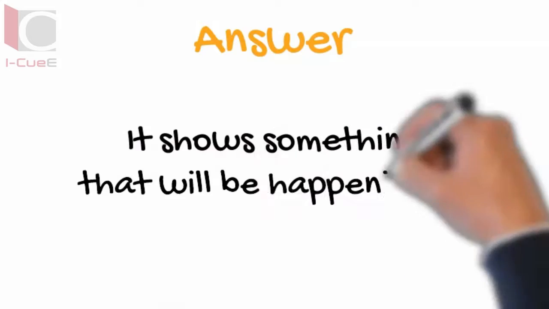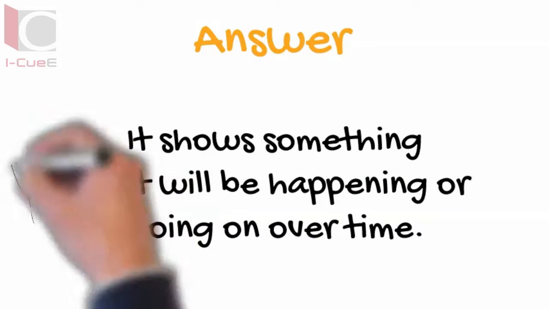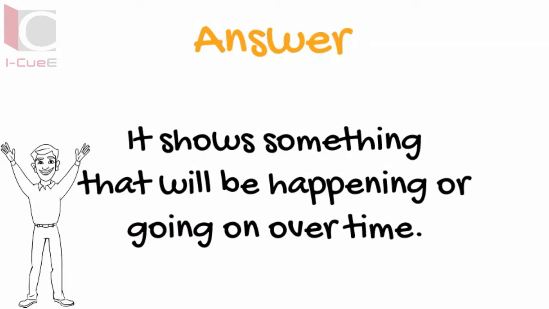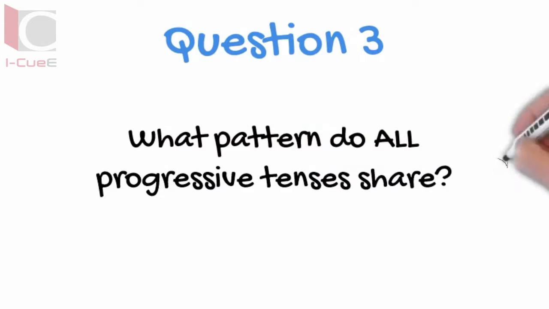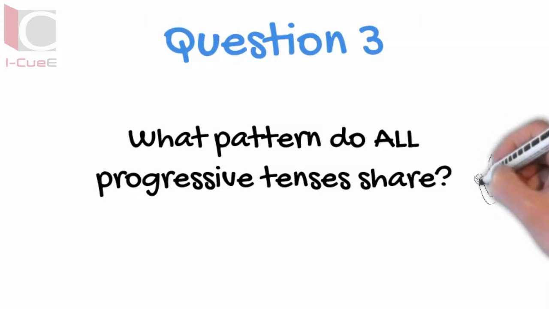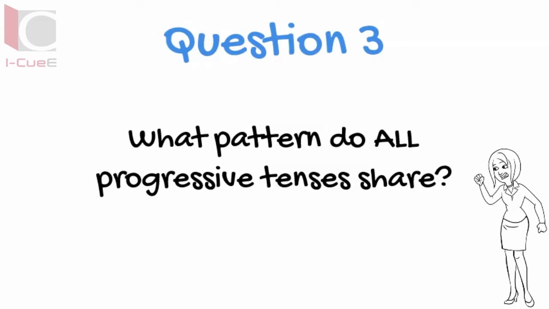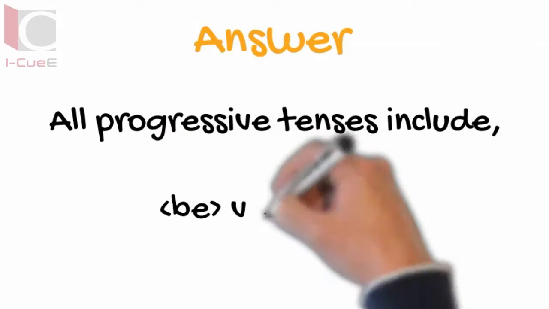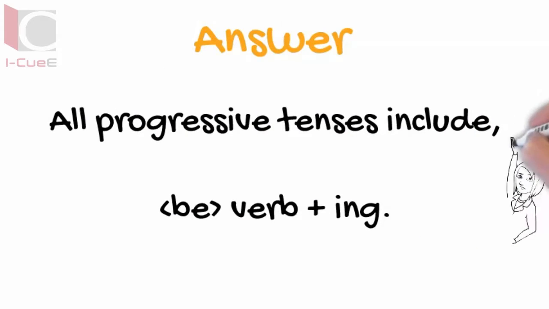It shows something that will be happening or going on over time. What pattern do all progressive tenses share? All progressive tenses include be plus verb ing.